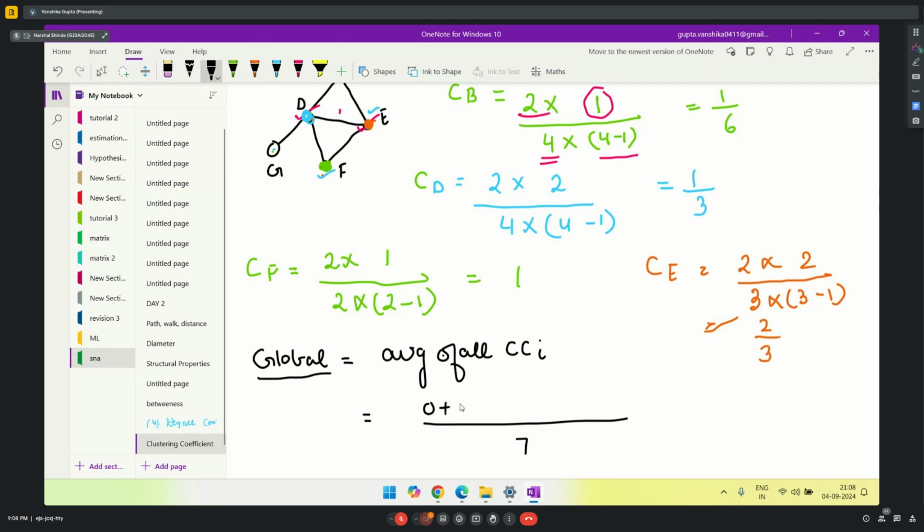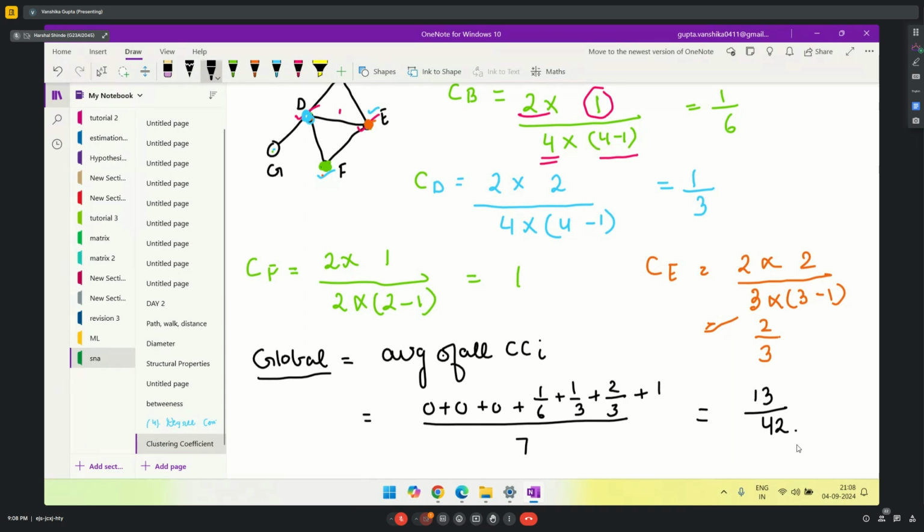For 3 nodes I got 0. Then I got 1 by 6, 1 by 3, 2 by 3 and a 1. So let's solve this. When you solve this, you get your answer to be 13 by 42, which is your global clustering coefficient. Very simple.